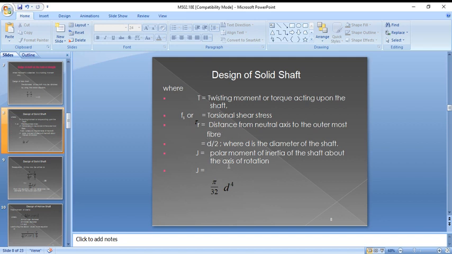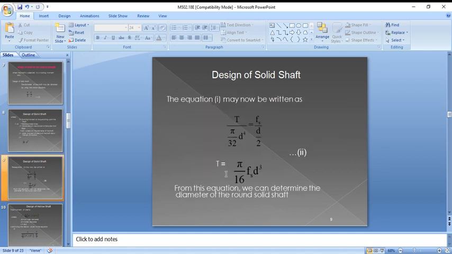One more thing: J by R equals the polar section modulus. So T can be written as T equals tau into Zp. J by R is called the polar section modulus Zp. For a solid section, when you solve J by R, Zp equals pi d cube by 16.